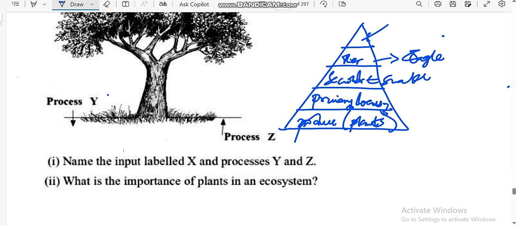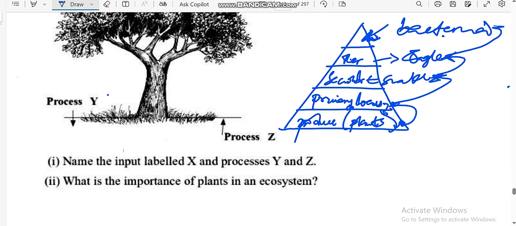Then on the last level of the pyramid, we are going to have decomposers, such as bacteria. So this one is eaten by this one, and this one is eaten by this one, and this one is eaten by this one. So what is the importance of my plants? Number one, we said they provide food to other living organisms, and number two, they contribute moisture to atmospheric processes, and another important thing is that they decompose to release nutrients into the soil.